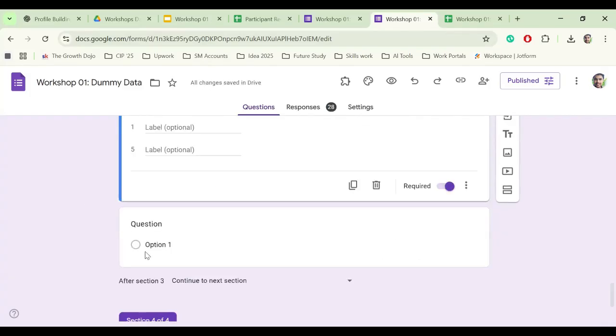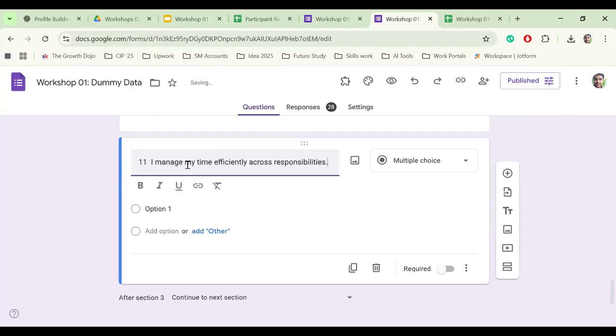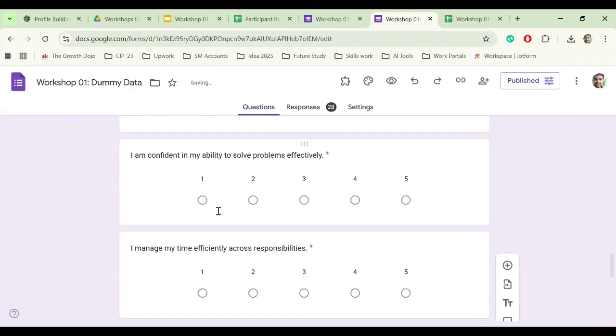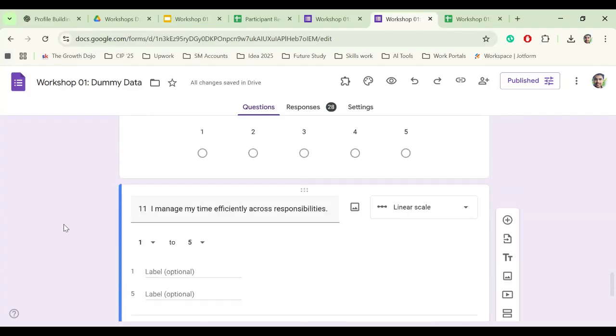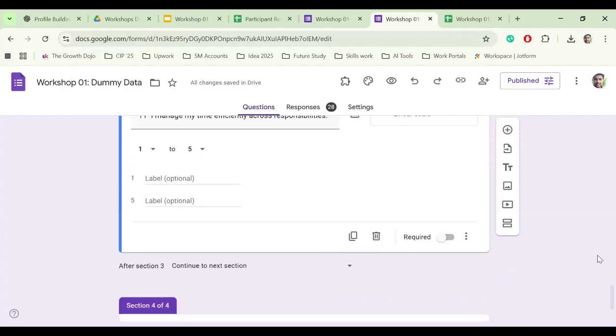I just copy this question. For example, I just say 1 and this question. And you can see that, as I already mentioned about the scaling above, it automatically updates our linear scaling. So after that, in this way, it's completed.